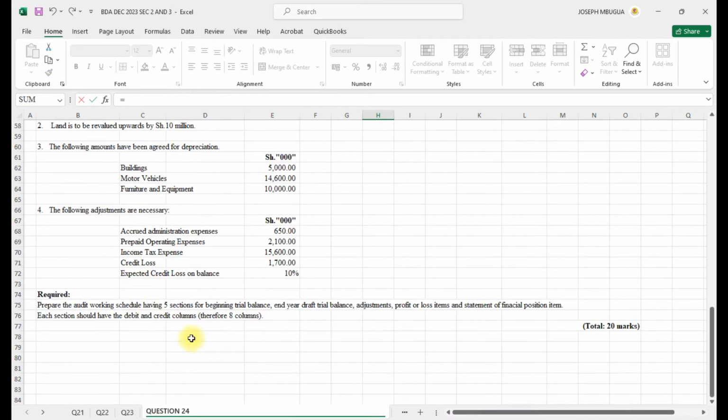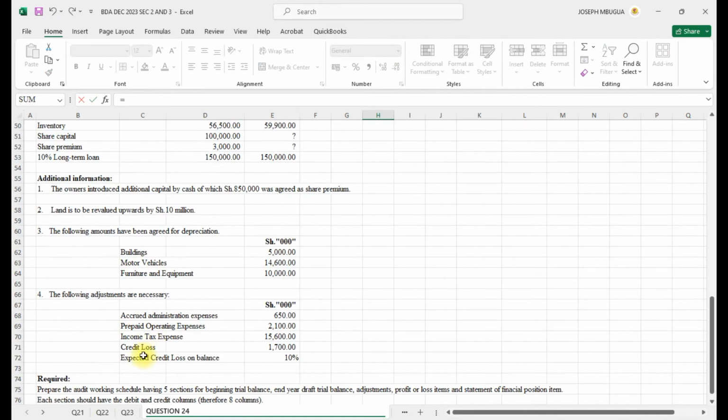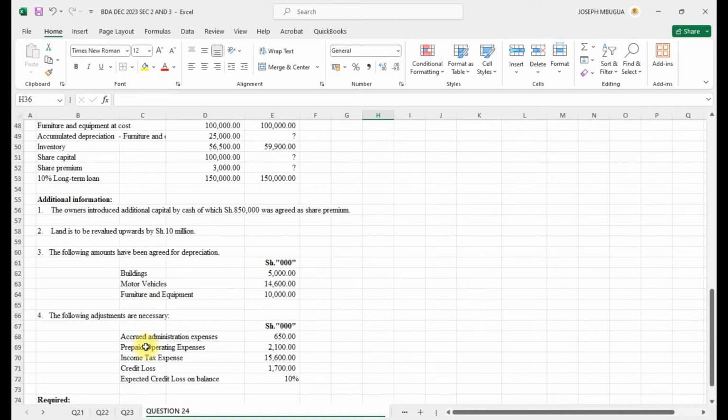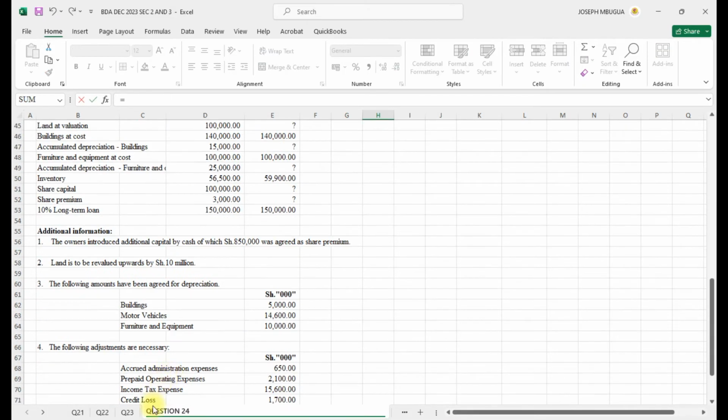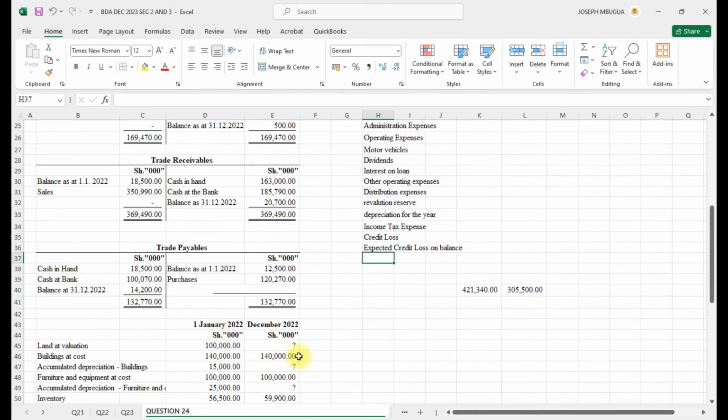Income tax expense, we shall have the provision for expected credit loss, and the closing inventory. So those are the items that we shall have. Profit and loss, we shall create it later.